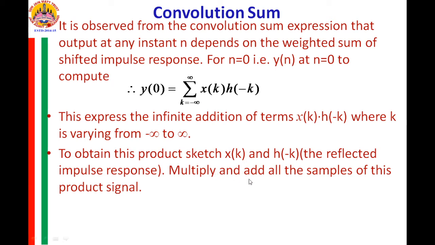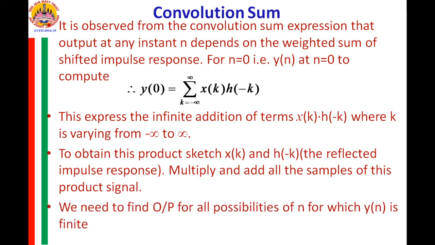So you multiply and then add all the samples of this product signal to get y at n equal to 0. So if you have x of n, you have h of n. Sketch x of n with respect to k, then reflect h of n about the origin and obtain h of minus n, replace the variable with k, and then multiply the two, x of k and h of minus k, and add all the samples of the product signal to obtain a single value of y at n equal to 0.